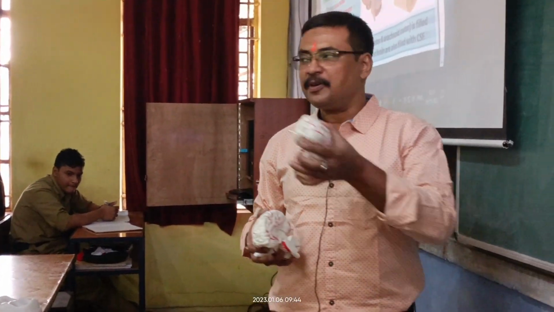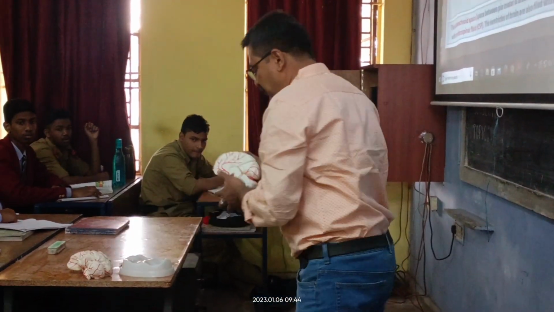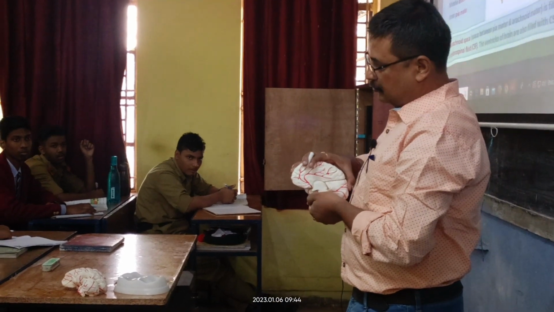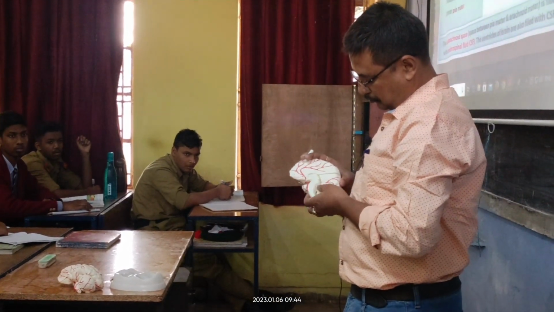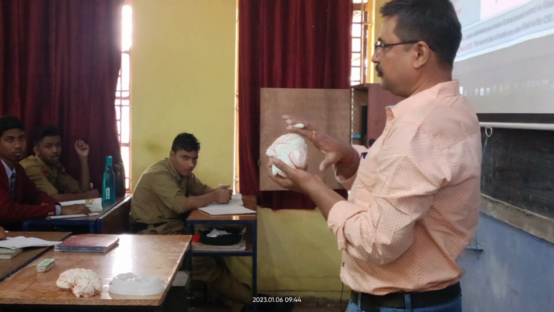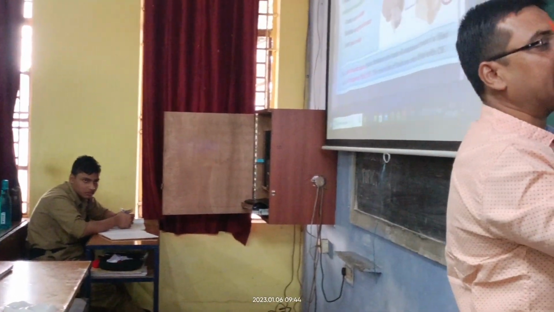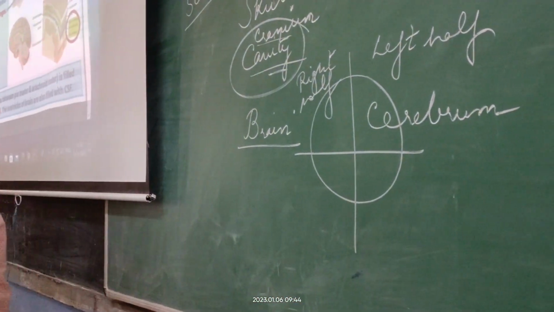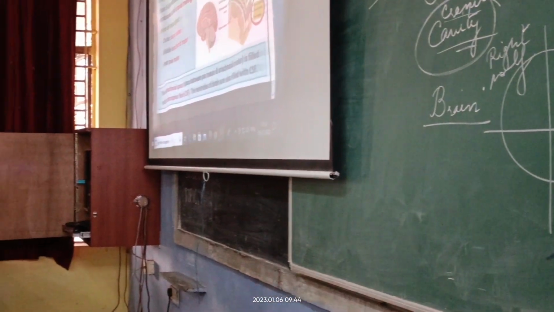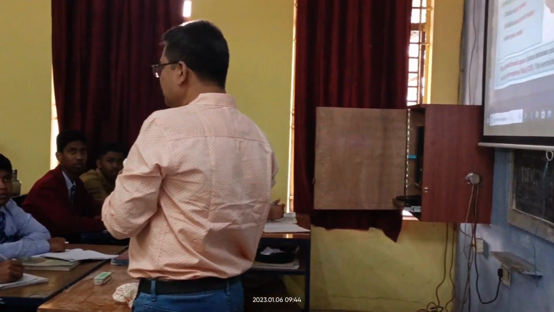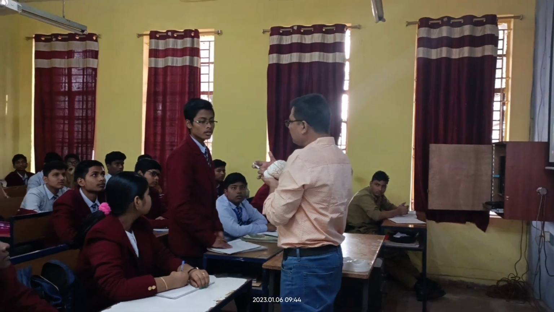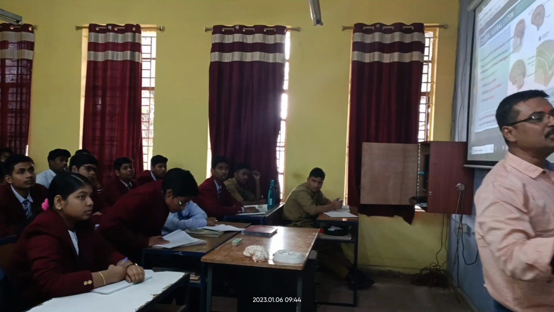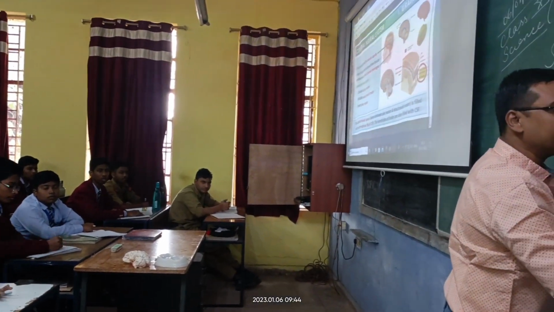These halves we will take one by one. We have this upper half, which we call the cerebrum. Let's ask something: what will the lower half of the brain be called? Cerebellum. So this will be called the cerebellum.